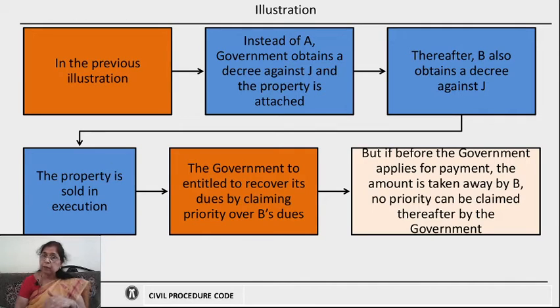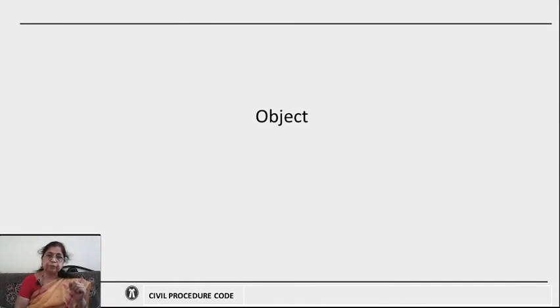That means once the amount is paid by another, or once an amount is received by somebody else, then the government cannot retain its priority. Now, what is the object of this provision?